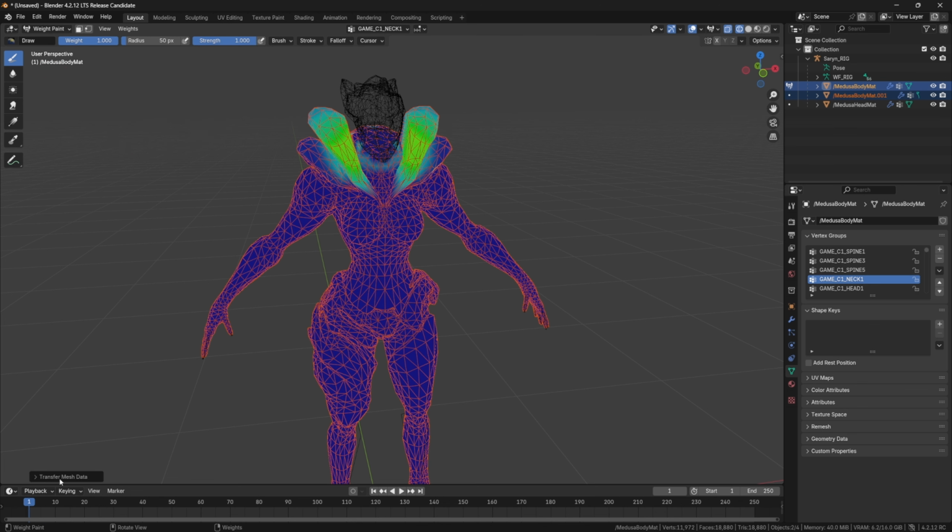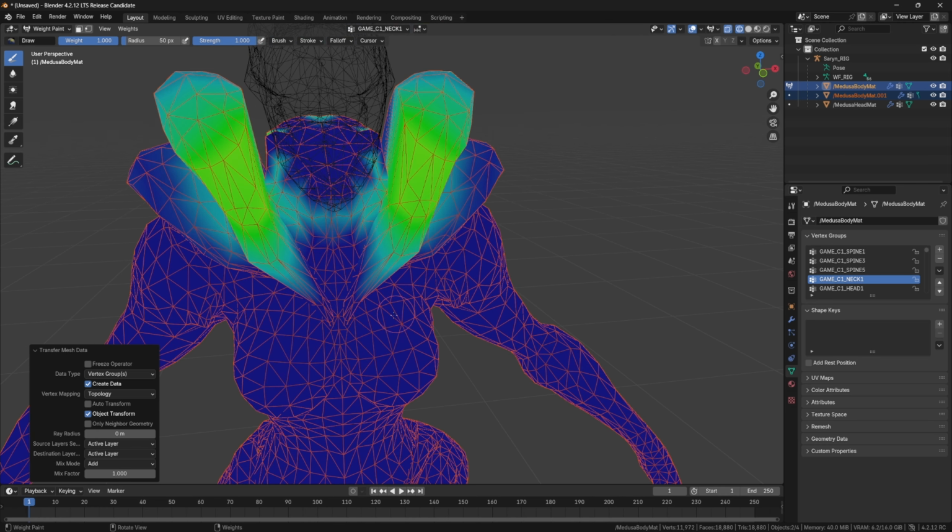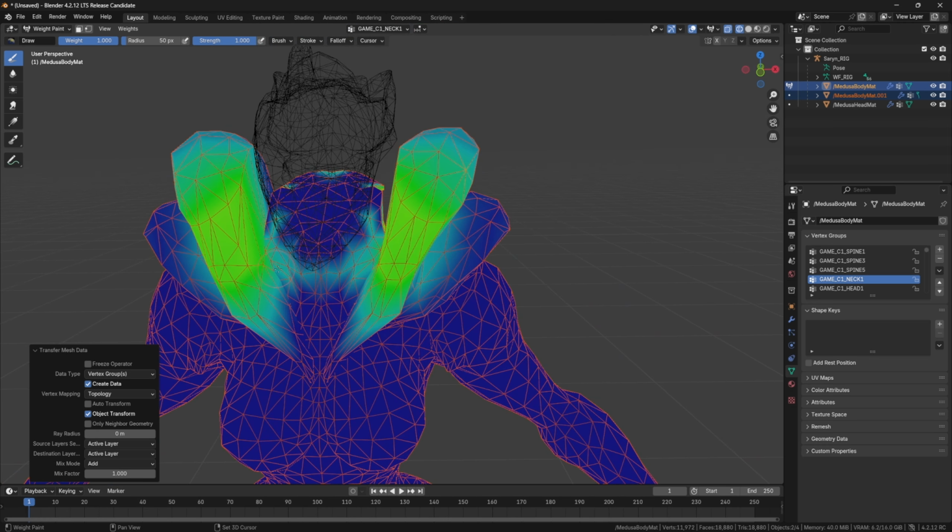Then we open this up and switch from nearest vertex to topology. Normally this won't matter, but that will make sure we don't get any extra stuff getting in where we don't want it. Next we switch from replace to add. So now we have combined our neck bones.